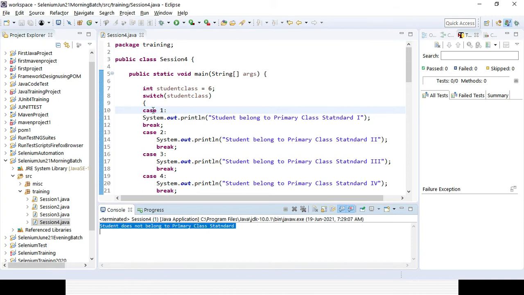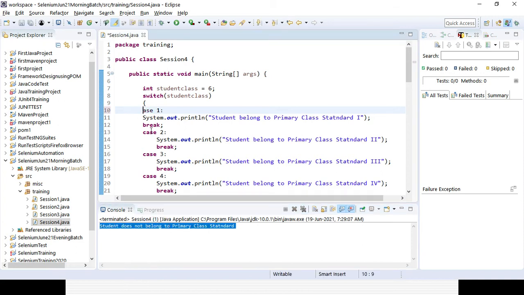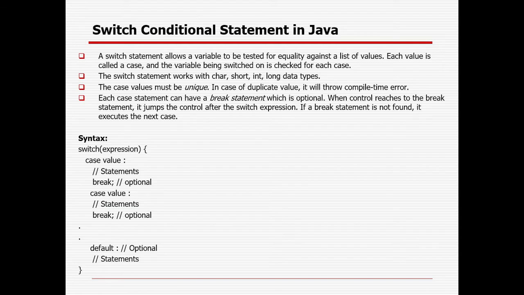Java is very case sensitive. If you change case to uppercase, you can see an error message coming, so you need to deal with that. Here we are defining the data type as integer, but in case you give any float, double or string value, you can see the error message. In the case also, if you give another type of value, it will throw an error, because based on the data type you give, you need to give the case condition as well. These are the important things you need to remember when dealing with switch case.